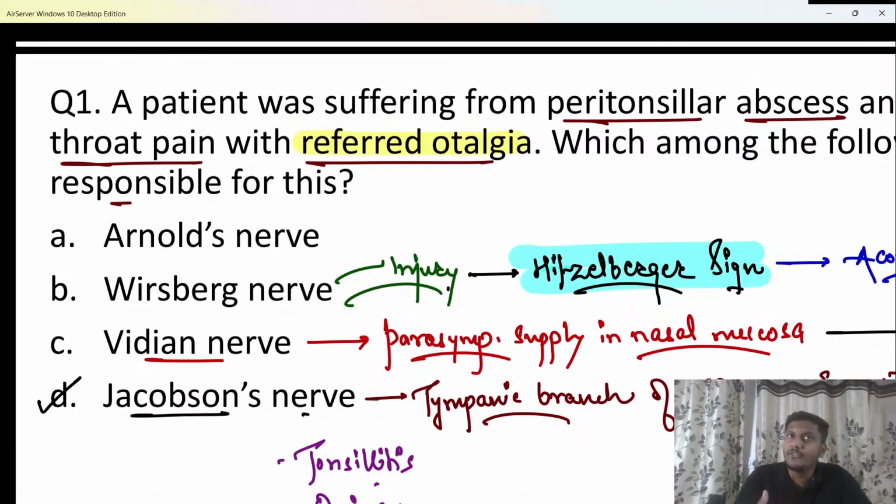Due to that, Arnold's nerve, or the auricular branch of the vagus nerve, gets irritated, and the patient may experience problems like cough reflex or vasovagal syncope, beta. Okay? Problems like cough reflex or vasovagal syncope, if the patient experiences after ear syringing, that is due to irritation of Arnold's nerve. Clear? So that has to be remembered.